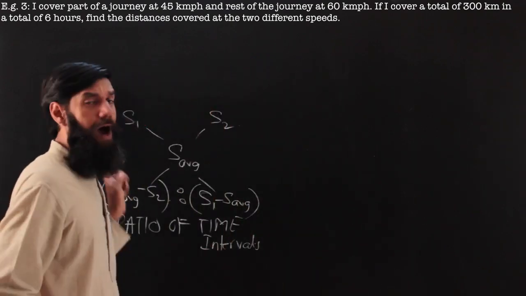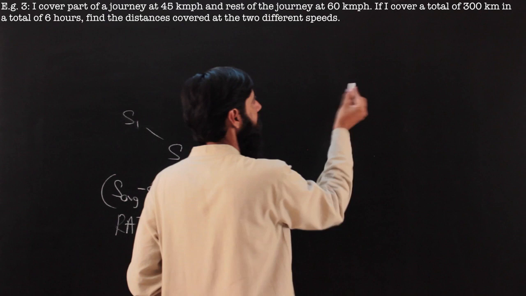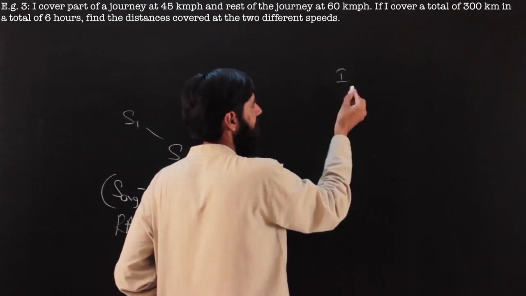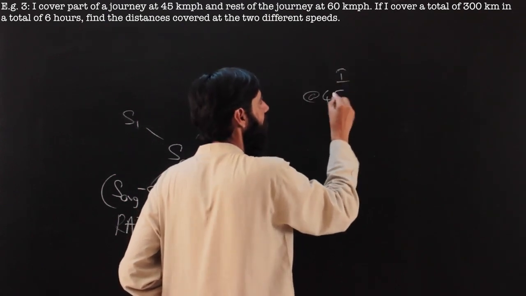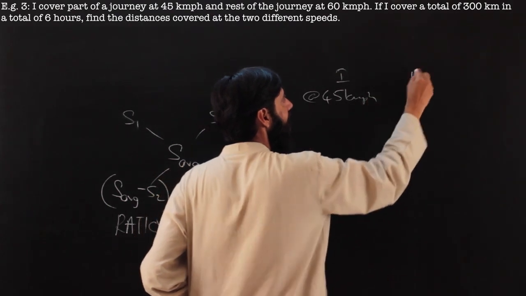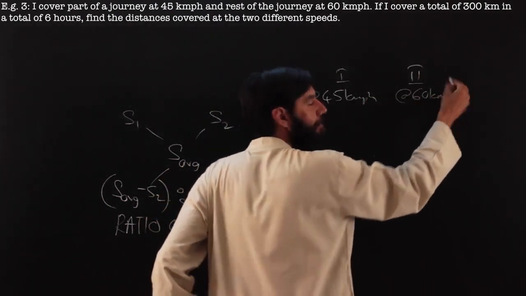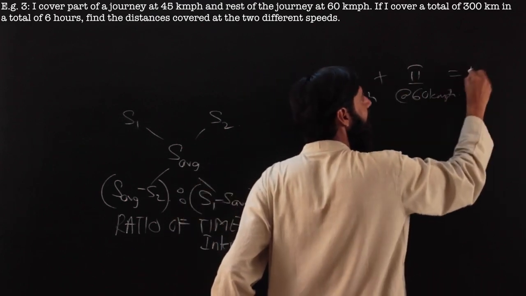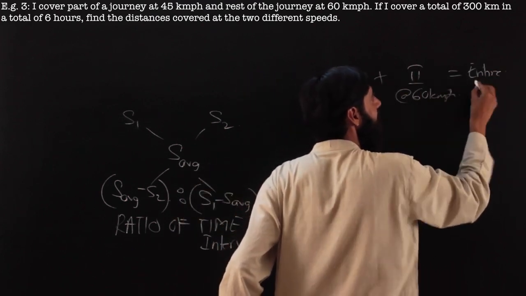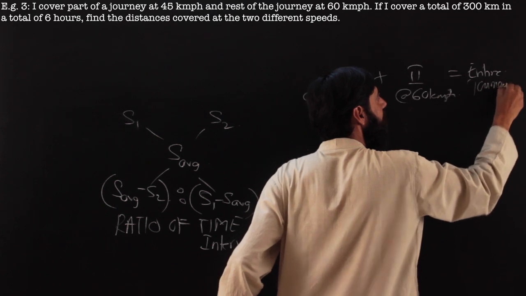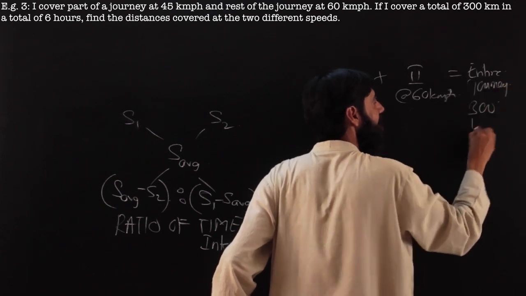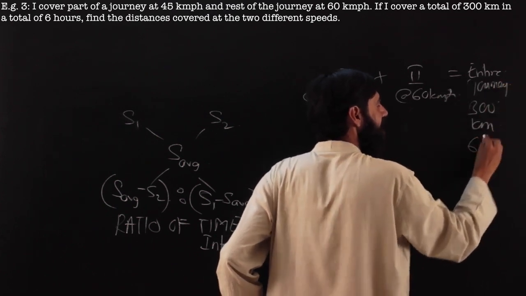Are there again two stretches here? I travel the first stretch at a speed of 45 kilometers per hour and the second stretch at a speed of 60 kilometers per hour. And something is mentioned about the entire journey, that is 300 kilometers in 6 hours.